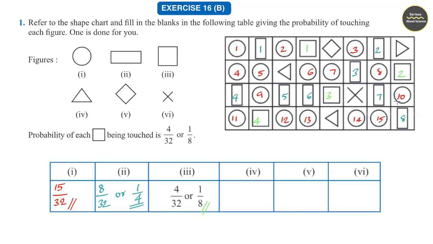Fourth question is a triangle. We need to find how many times triangles are given. Triangle, it is 1, 2, 3. Triangles are given 3 times. Probability is 3 divided by 32.